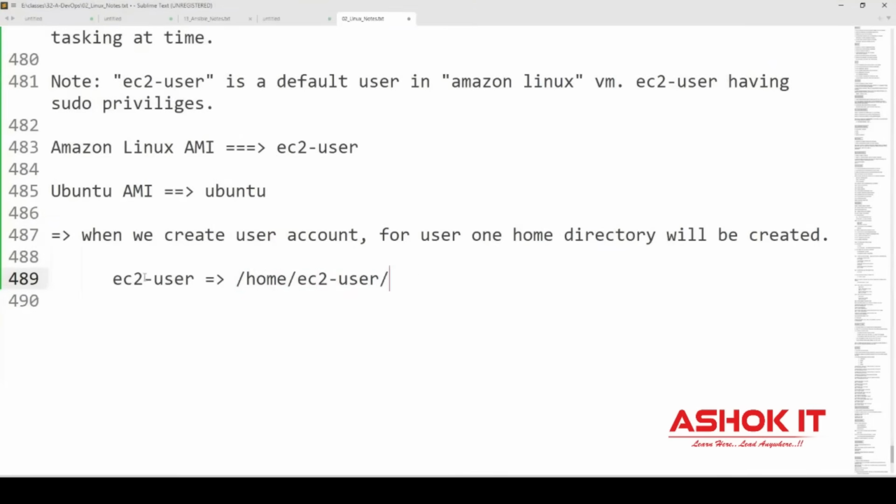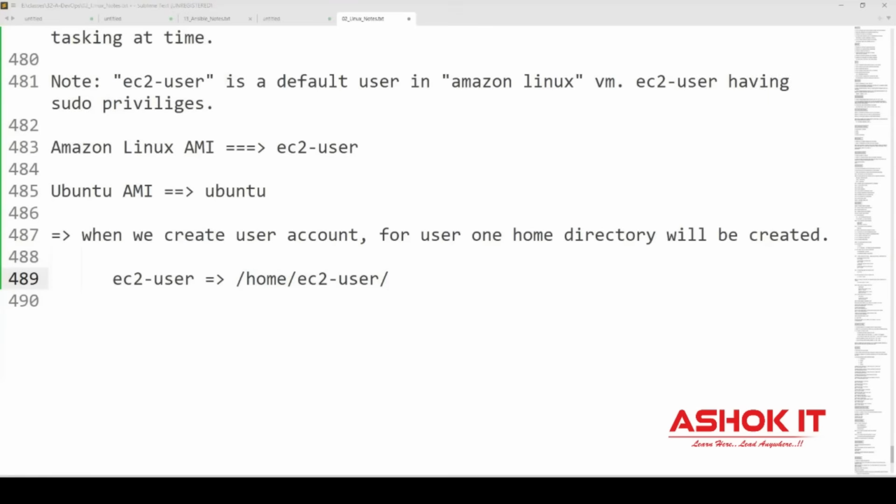When we connect with this machine as ec2-user, we will go to this location and we can perform any operation in this location. You can create the file, delete the file, edit the file, rename the file. You can perform all the operations because you have full rights on that directory because it is your home directory.